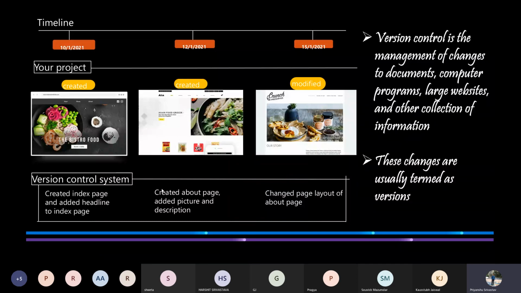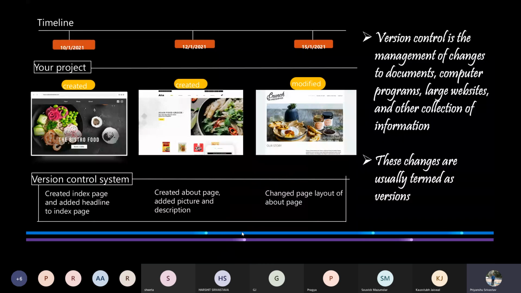For example, it stores that the about.html page has been created and some pictures and graphics are added to it. And let's say that after a few days, I feel that the about.html file isn't looking quite good and I need to change the entire layout of the file. Again, the version control system will detect that some features of the about.html file have been modified and will say that some contents have been changed.